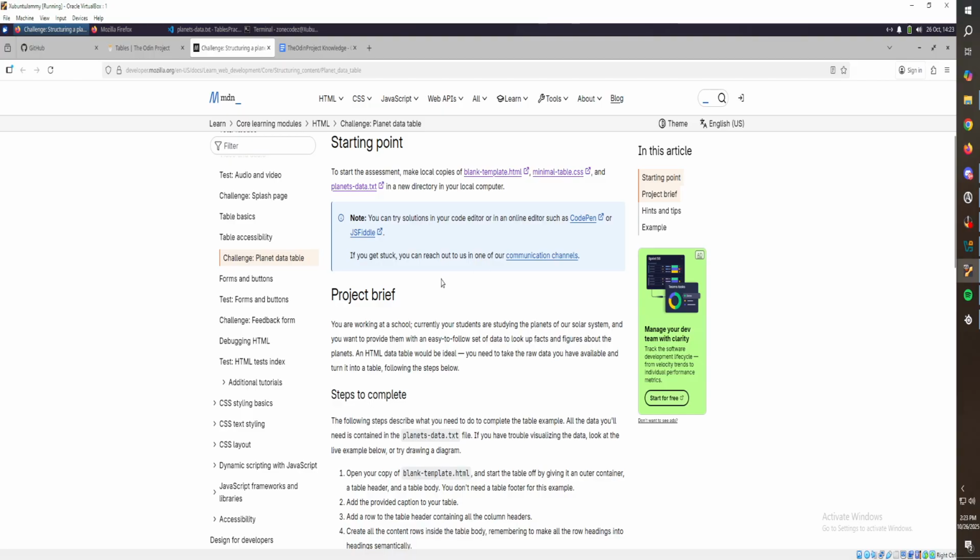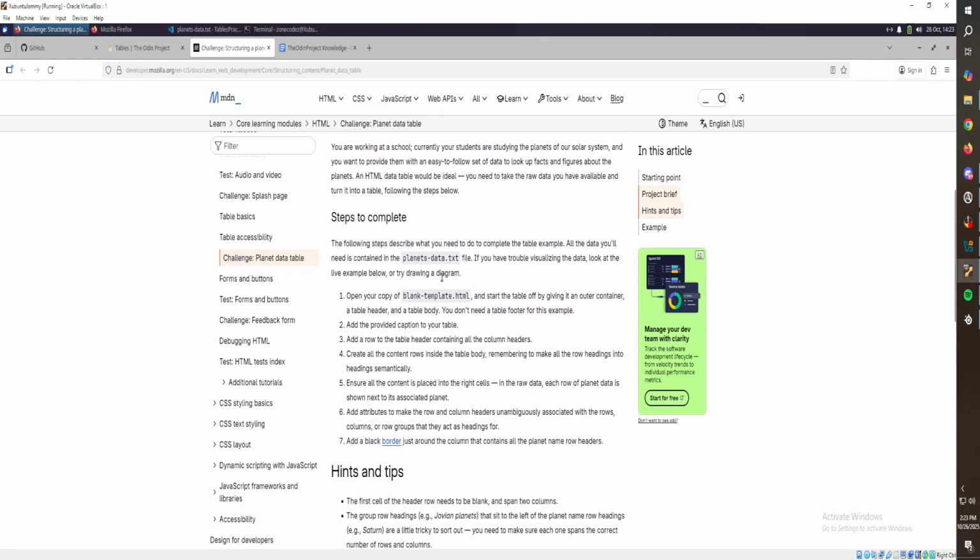Nice. You can project brief. You are working at a school. Currently, your students are studying the planets of our system. You want to provide them with an easy to follow set of data to look up facts and figures about the planets. An HTML data table would be ideal. You need to take the raw data you have available and turn it into a table following the steps below. The following steps describe what you need to do to complete the table. All the data you need is in the file. If you have trouble visualizing, look at the live example below or try drawing a diagram.